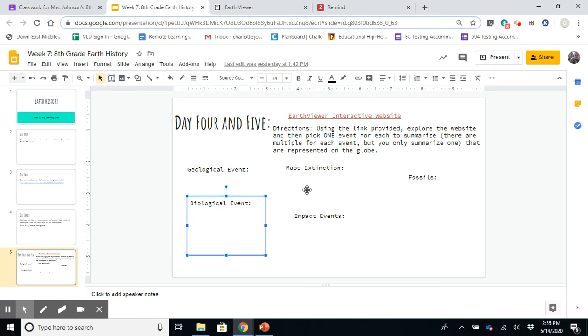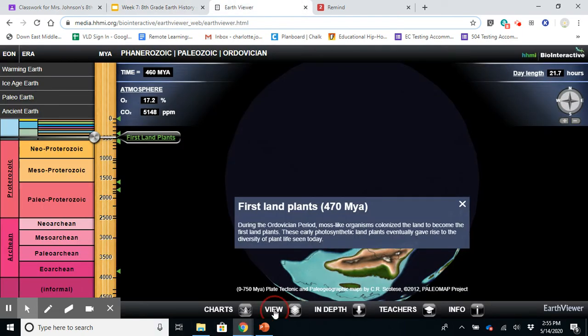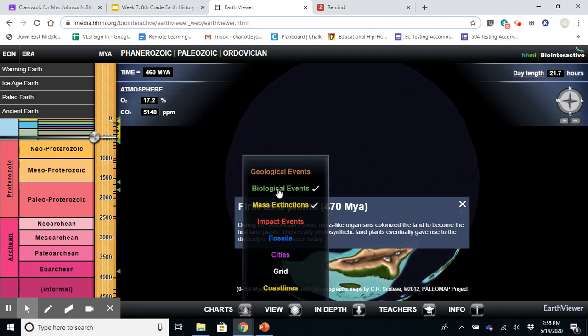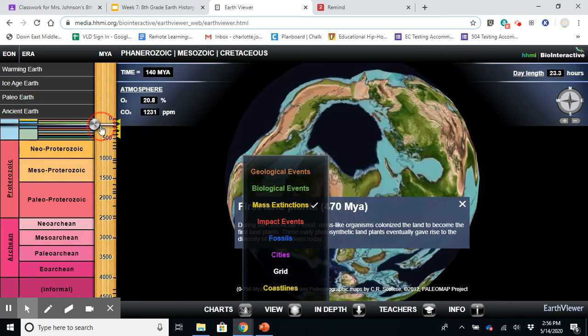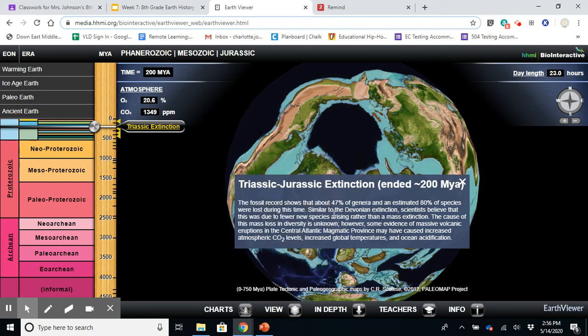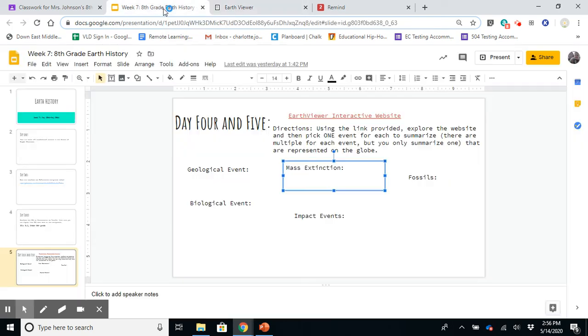Back here. And then mass extinction, you're going to go back to view, click mass extinction, click off of biological events, and then you can see here there are several to pick from. For instance, the Jurassic period extinction. We click that. It's going to talk about fossil records. It's going to talk about the evidence that tells us that there was a mass extinction. So yet again, you're going to summarize, go back to your Google slide, and type into the text box.